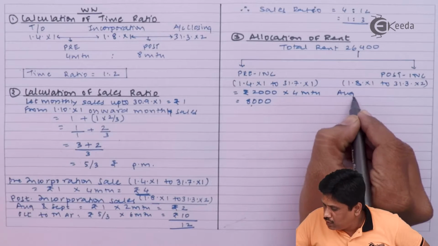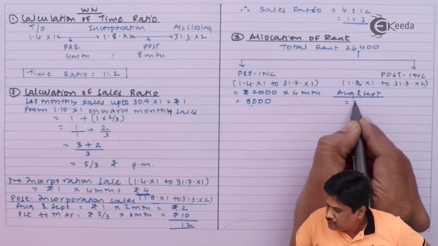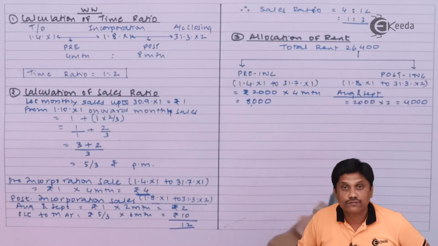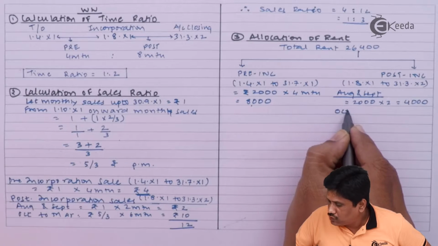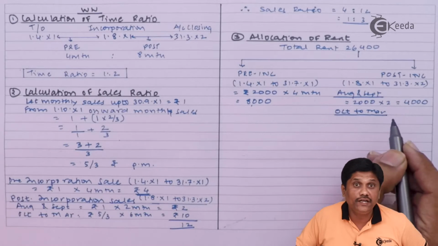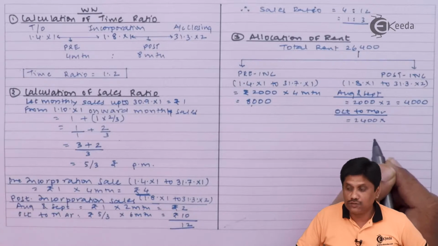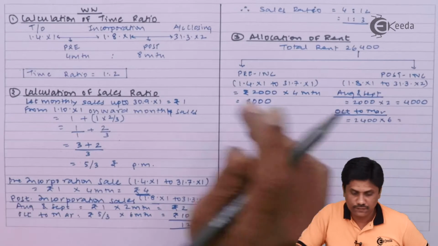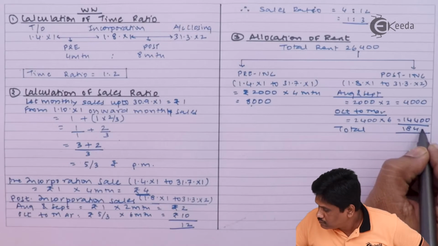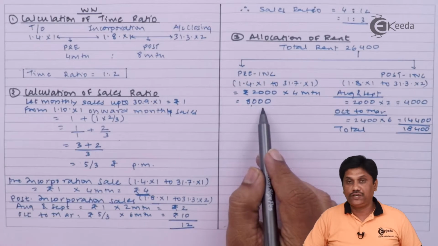August and September the rent must be 2000 into 2, that is equal to 4000. October to March it increased by 400. It will be 2400 for the rest of the 6 months. Total post incorporation rent 18,400 and pre incorporation 8,000.